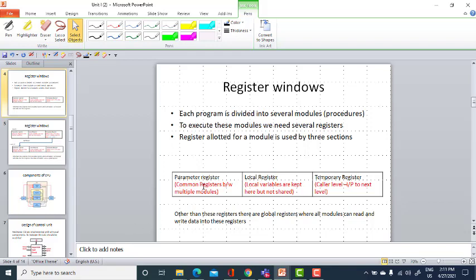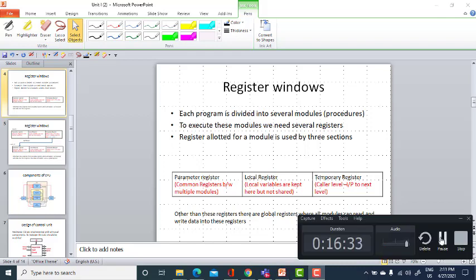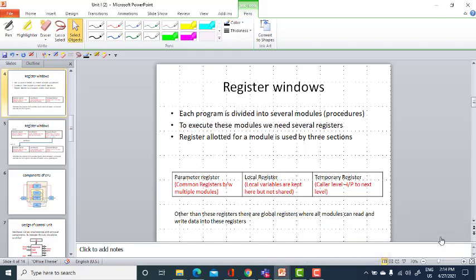The parameter register section will be common between multiple modules. These parameter registers are used for passing the parameters between modules. The common parameters can be shared, used, and passed also.